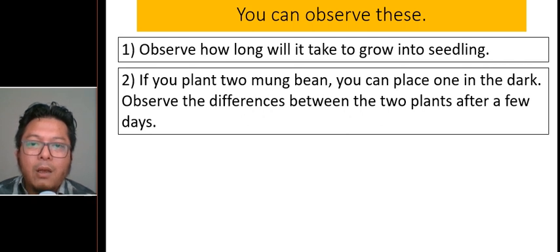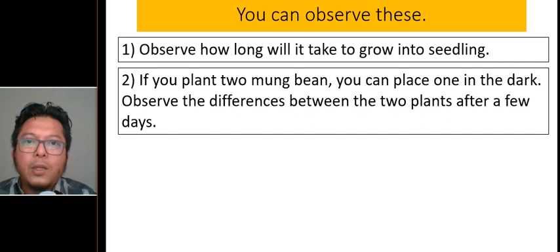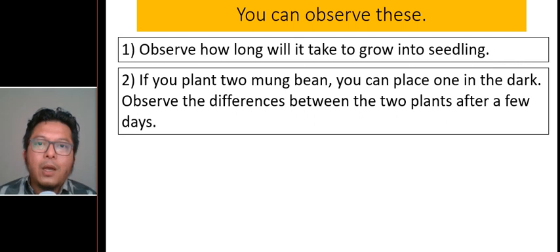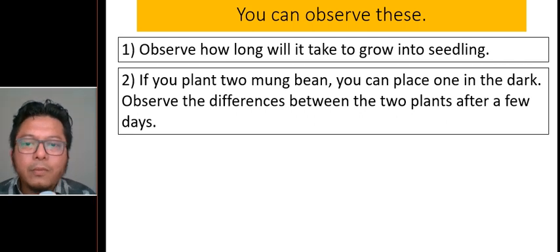If you plant 2 mung bean plants, you can place one in the dark. This is another example. If you want, you can plant 2 and put one in the dark. What I want you to do, the most important thing, is to make a record of how you grow your mung bean plant. That is the most important thing. But if you want to place one in a dark room and one in a light room, you can do that, but just record your observation.